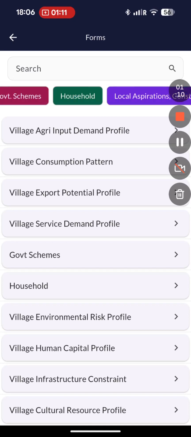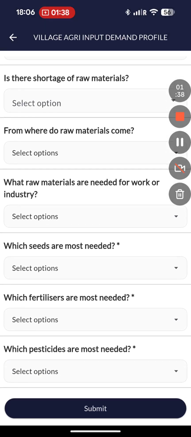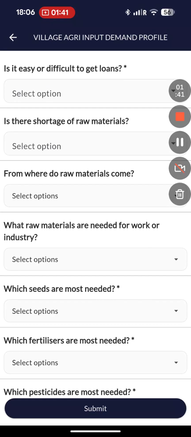Each of these dimensions has multiple forms, and these forms are at a village level. You can select any of the forms and start filling it. The forms are very detailed. They include any and every piece of information you can think about. Think about all the details a village can require for figuring out their development plan, and that information is here.